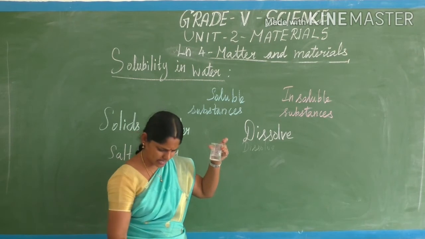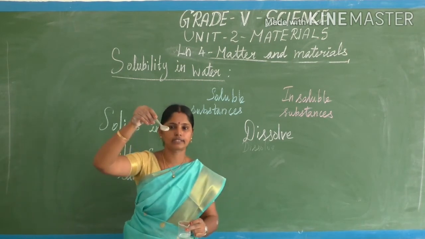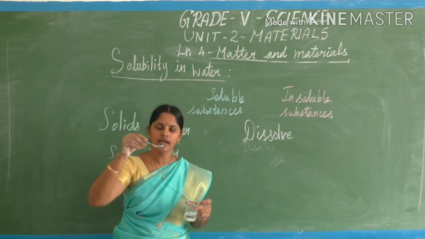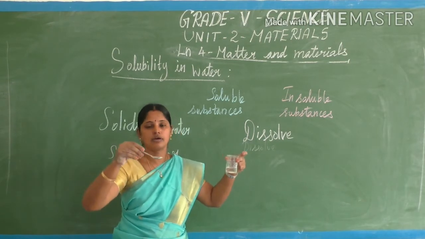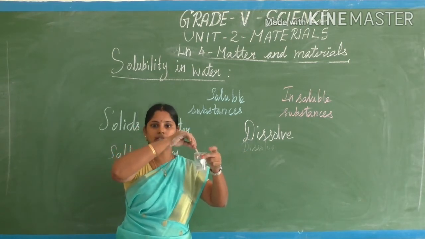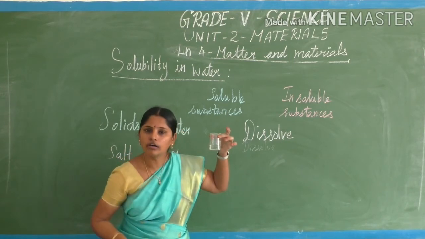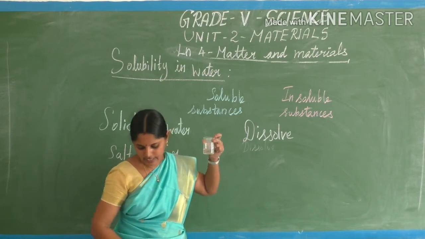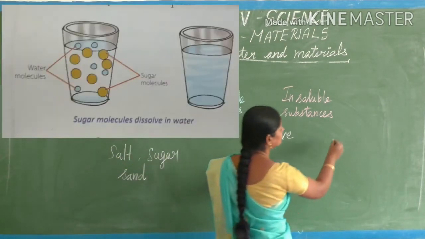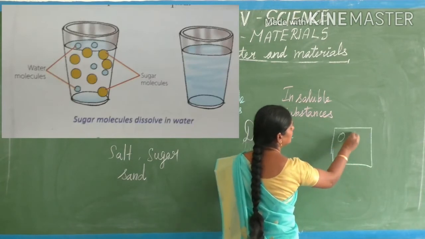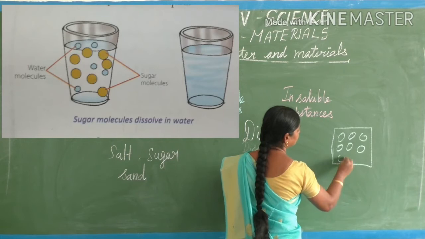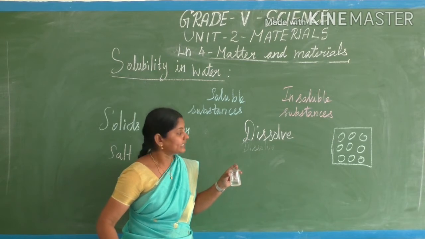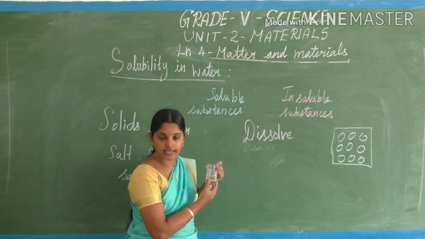Where has it gone? I added sugar, which has particles, molecules, as it's a solid. I am adding the particles into the liquid matter. Where have the sugar particles gone? It dissolved. Where did it go actually? We studied the intermolecular space of the liquid, isn't it? So this is the intermolecular space of the liquid.